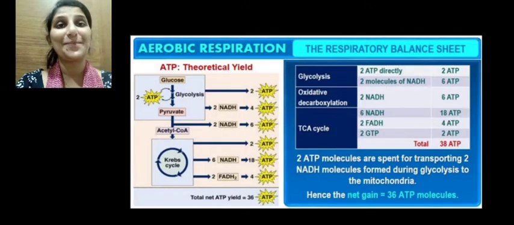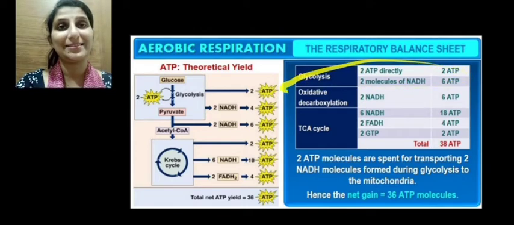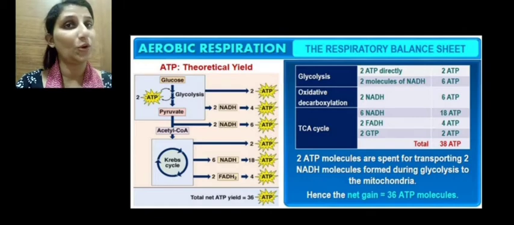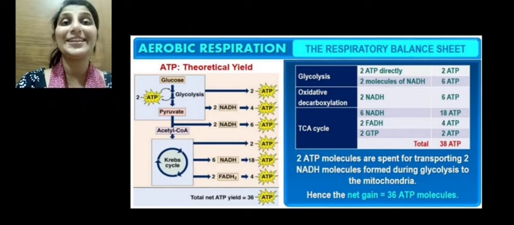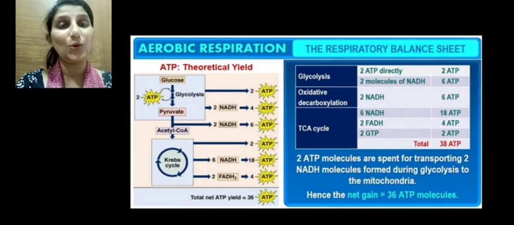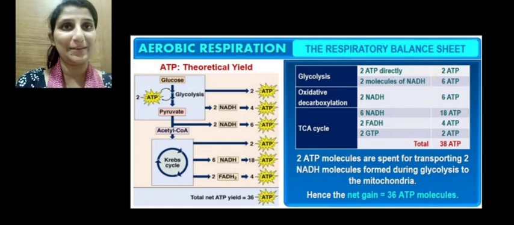So we know what the first step is. The first step was glucose getting broken down to 2 molecules of pyruvic acid. The net gain of ATP during glycolysis, when one glucose molecule is broken down to 2 pyruvic acid, was 2 ATP. And 2 molecules of NADH are produced. When these 2 NADH enter the ETS, 1 NADH yields 3 ATP, so 2 NADH ultimately yield 6 ATP. So from glycolysis, we get 8 ATPs in total.